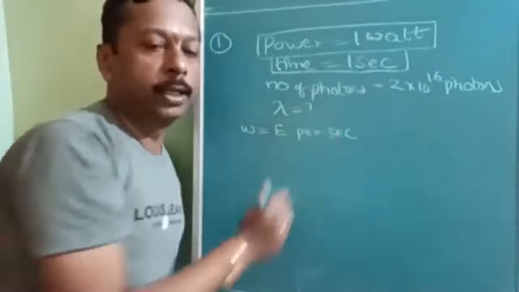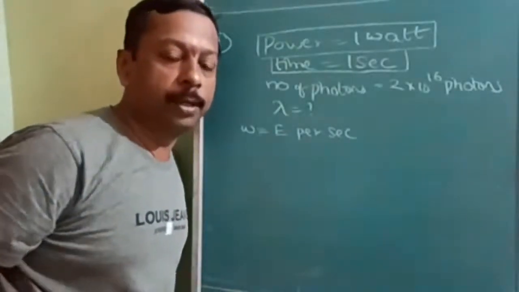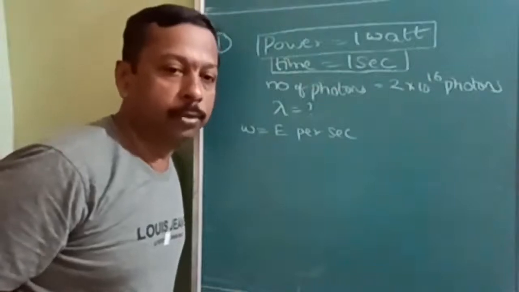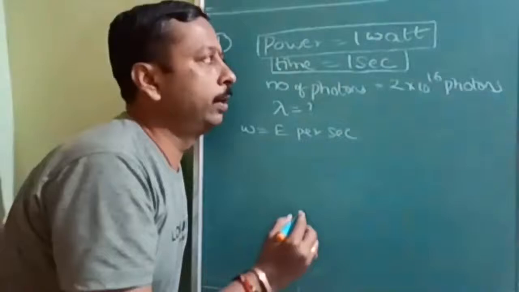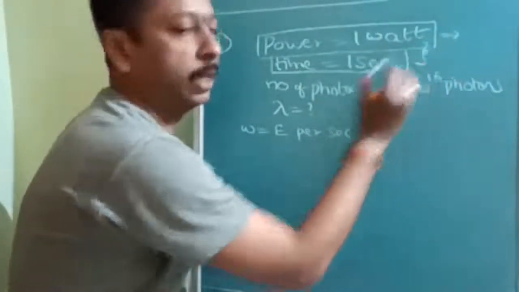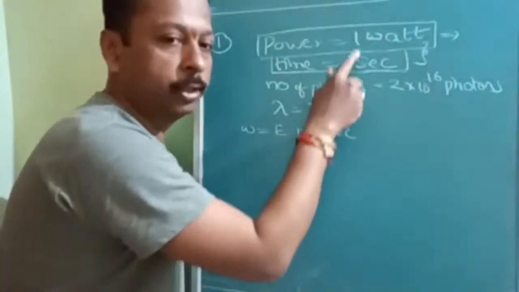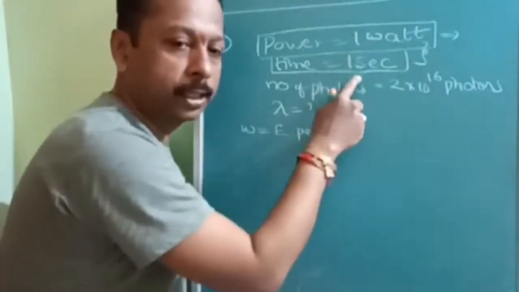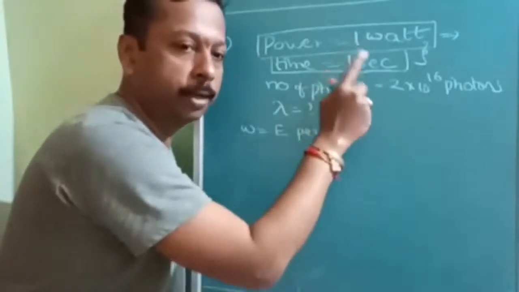So the energy emitted is equal to 1 joule. The number of photons is given, and the wavelength you have to find out. Even though power is given, because time is taken as 1 second, suppose it is 2 seconds, then 2 into 1 watt. If it is 10 seconds, then 10 into 1 watt, because 1 watt means 1 joule per 1 second.